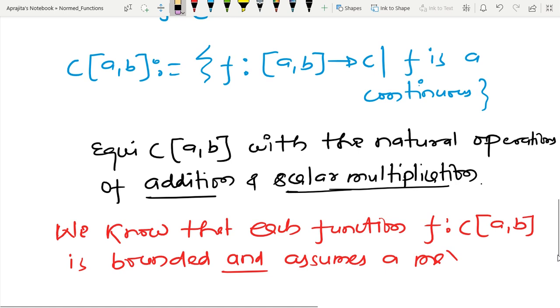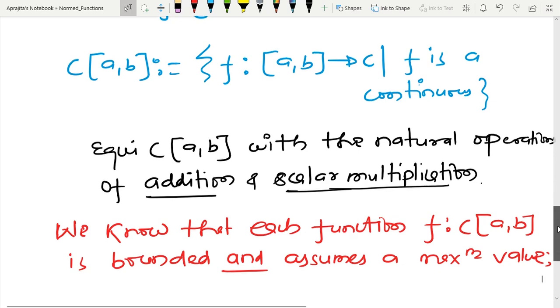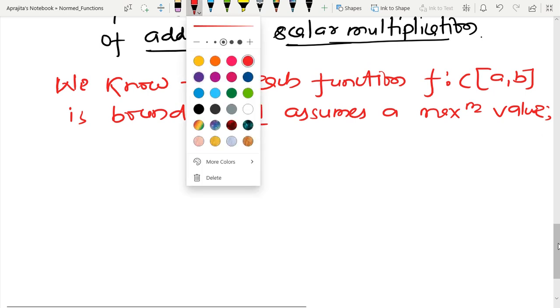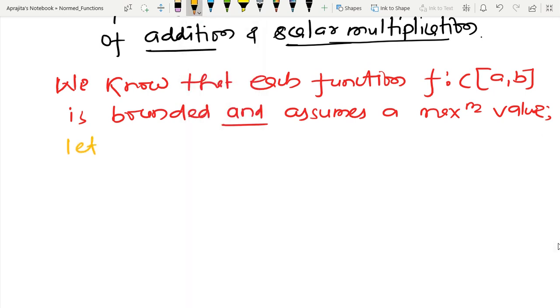So assume a maximum value, and let that maximum value be like this: max f(x), where x belongs to [A, B].